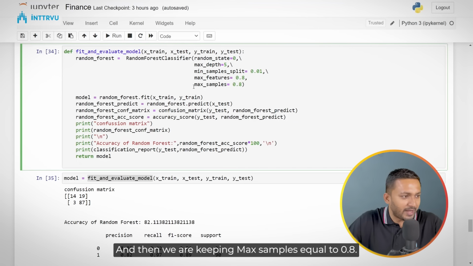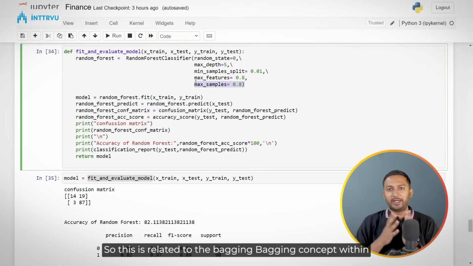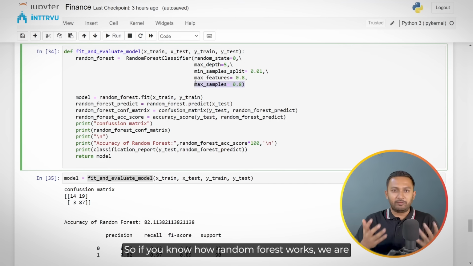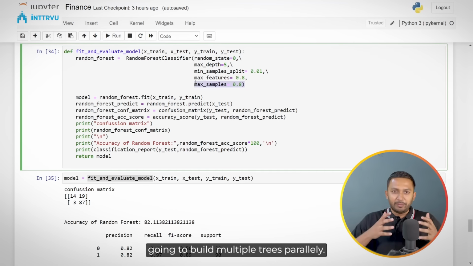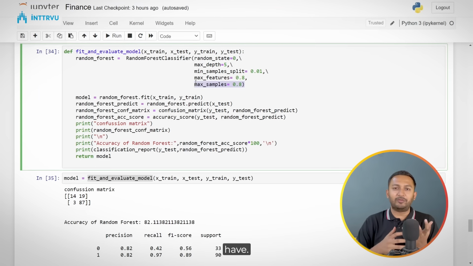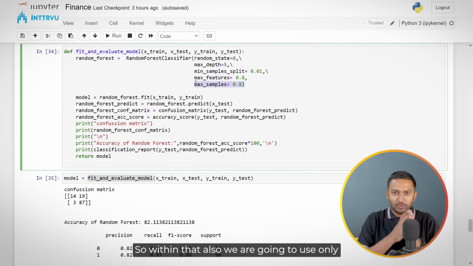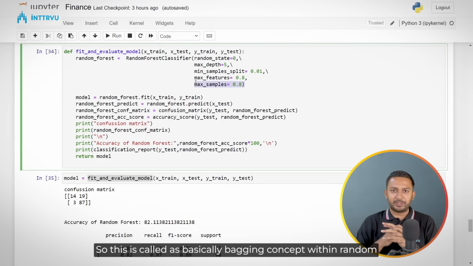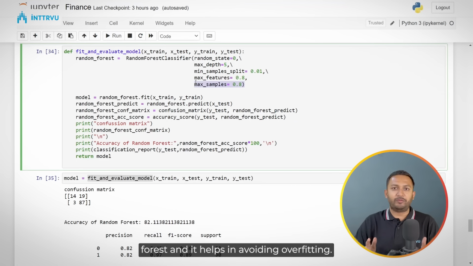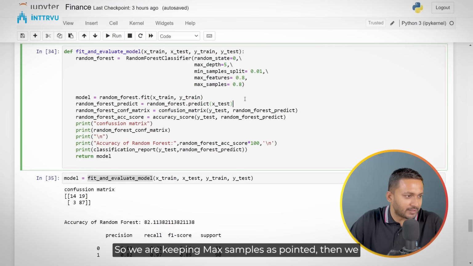And then we are keeping max samples equal to 0.8. So this is related to the bagging concept within random forest. So max samples 0.8 means for individually building any tree. If you know how random forest works, we are going to build multiple trees parallelly. So every tree would be using only 80% of the total training data that we have. So this is basically called the bagging concept within random forest, and it helps in avoiding overfitting. So we are keeping max samples as 0.8.